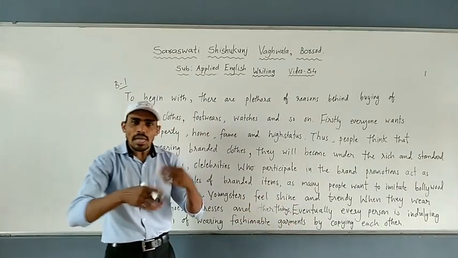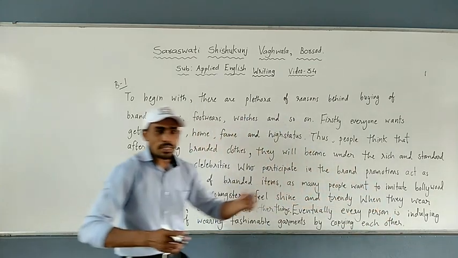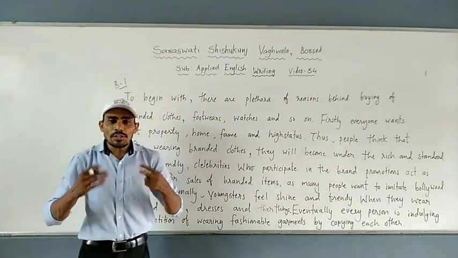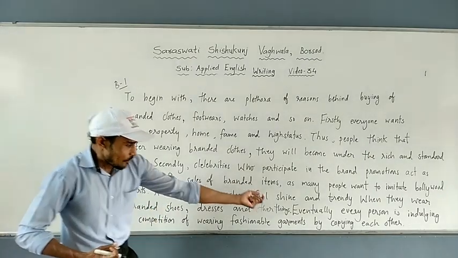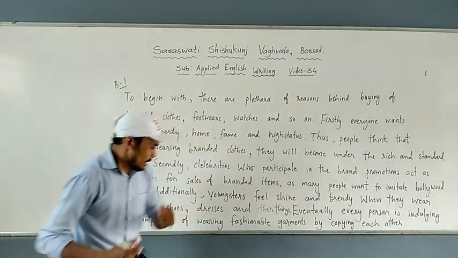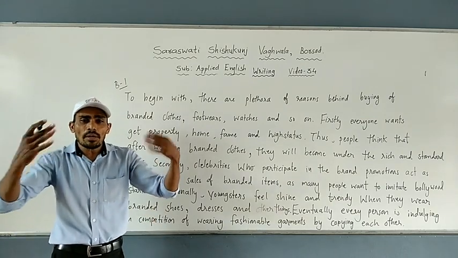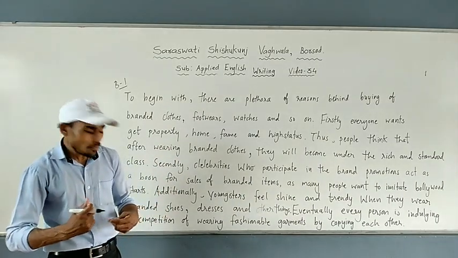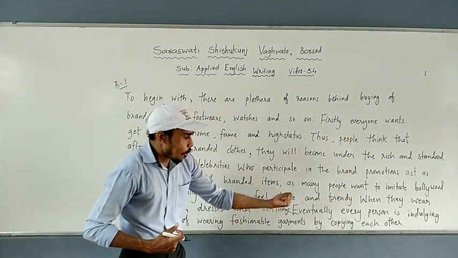Eventually means afterwards. Eventually, every person is indulging. Now, what is the meaning of indulging? Indulging means to get a lot of enjoyment. Okay. Eventually, every person is indulging in competition. Now, it is a kind of competition that a lot of people take part in, a lot of indulgence. Competition of wearing fashionable garments by copying each other.